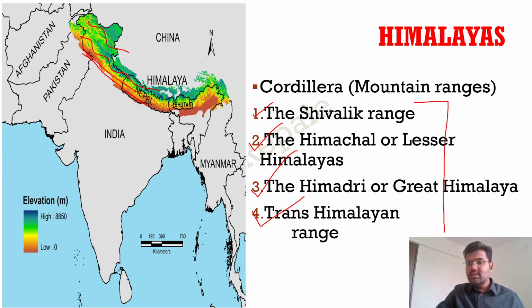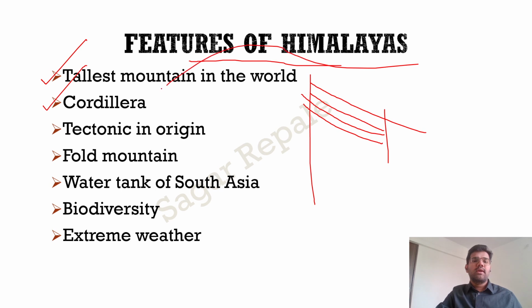Together, these four mountain ranges are called the Himalayas. When they are parallel mountain ranges, we call that mountain system a Cordillera. So I hope the point is clear.